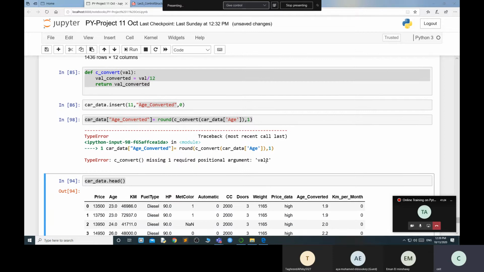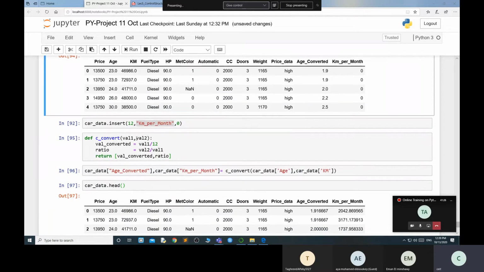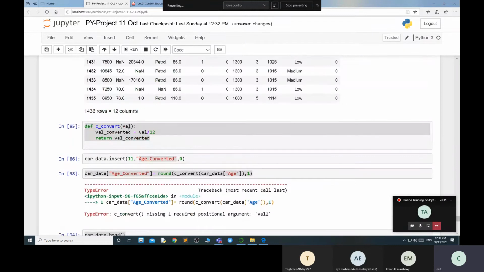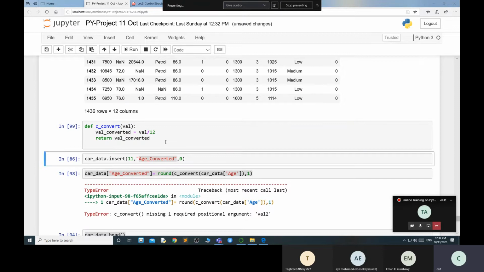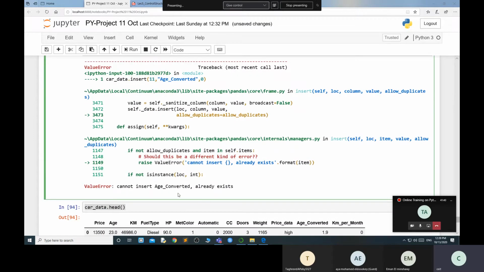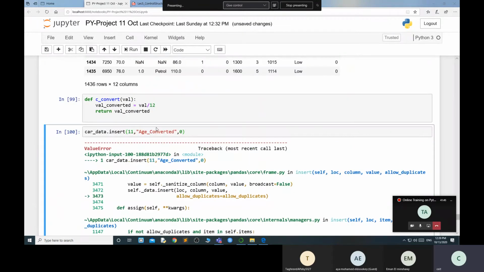Well, round, because I think I used round here. Yes, I used round here. That's why it's showing me the error. And before that, I used this round function with this function. So what I need to do, I execute this part. I cannot insert. No problem, because I already inserted this age into my data sets.